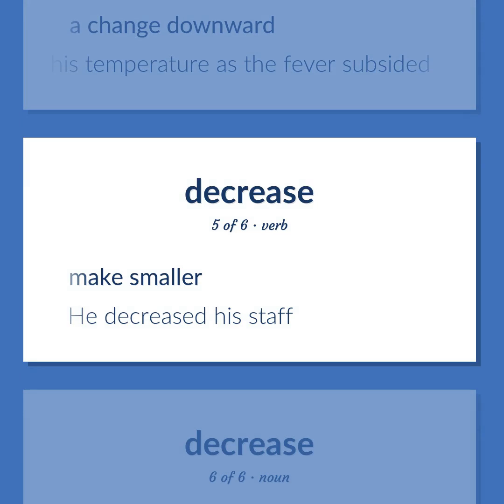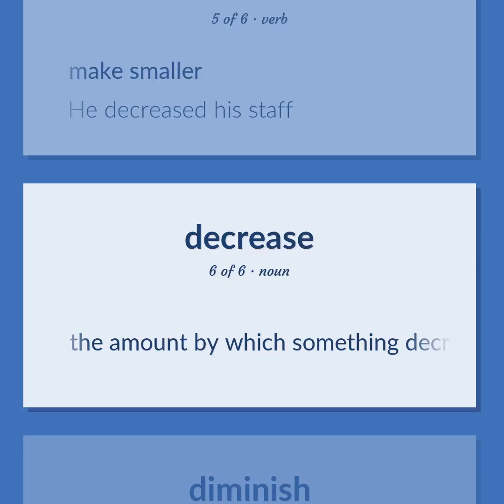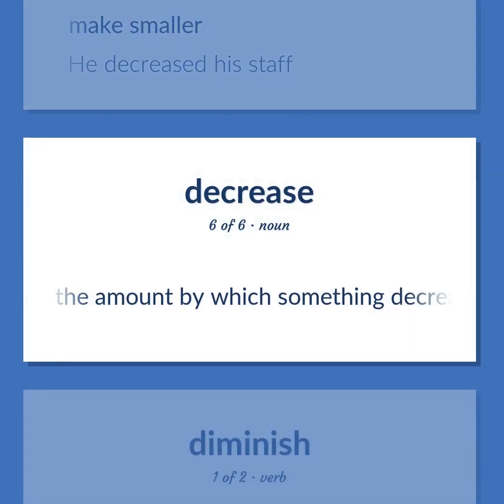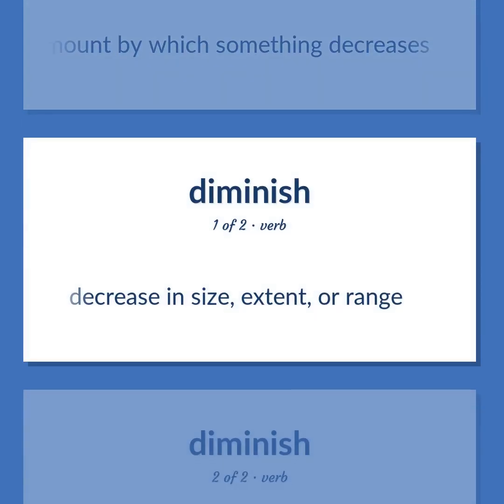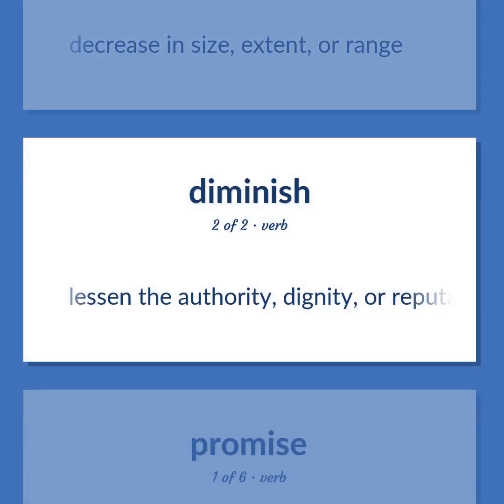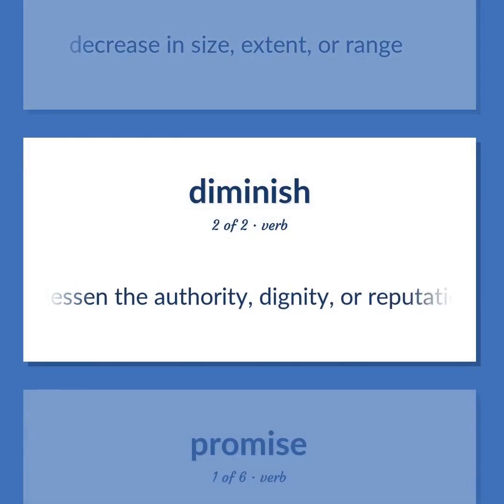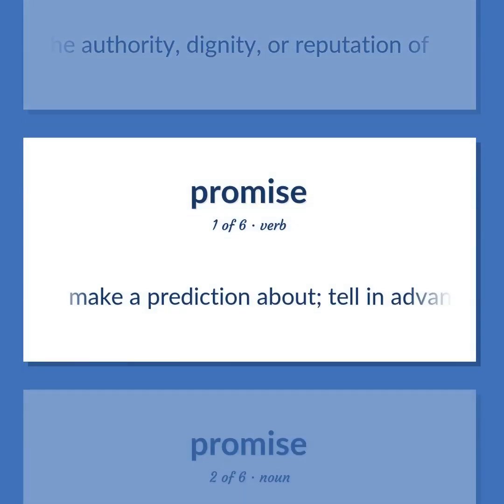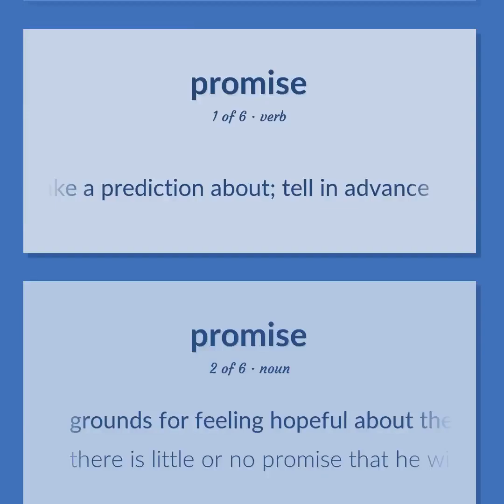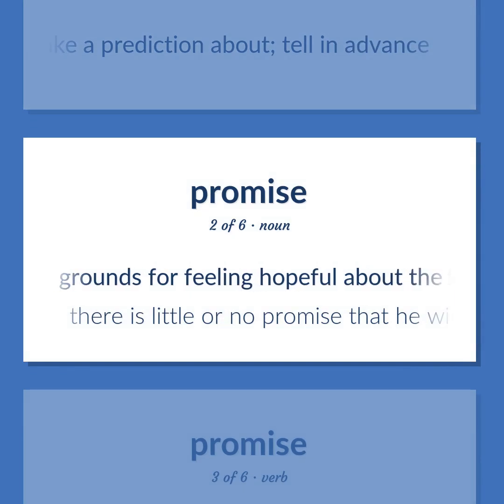Make smaller. He decreased his staff. The amount by which something decreases. Decrease in size, extent, or range. Lessen the authority, dignity, or reputation of. Make a prediction about. Tell in advance. Grounds for feeling hopeful about the future.